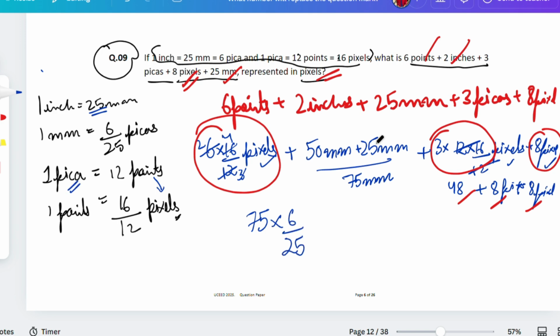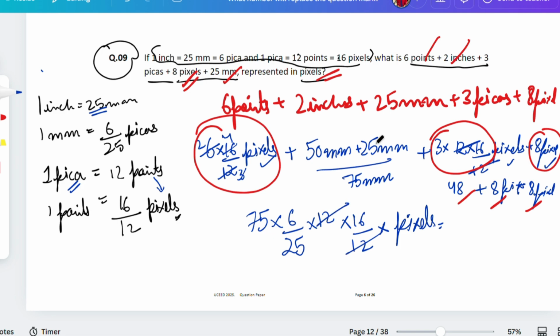We have to multiply it by 12 to convert into points, and then multiply it by 16 by 12 to convert it into pixels. Now if it is only multiplication, for sure it will cut down. As I told you in the starting, while you are doing any simplification, in the UCEED examination or any examination, if the simplification is going easier, that means you are on the right track.